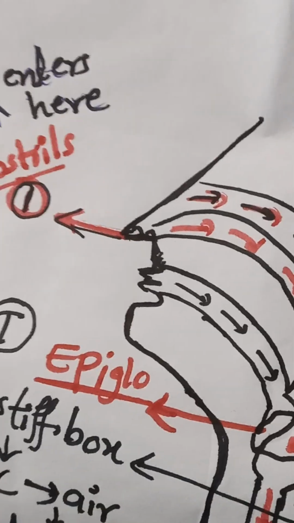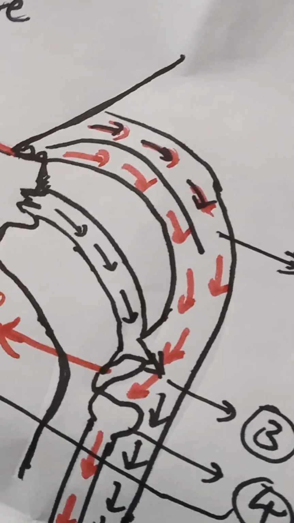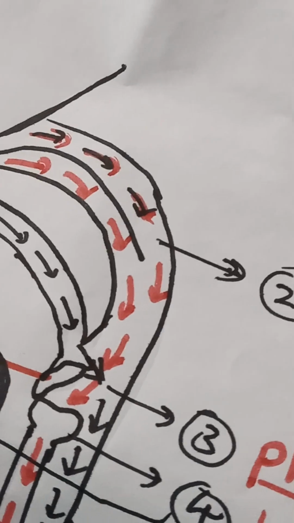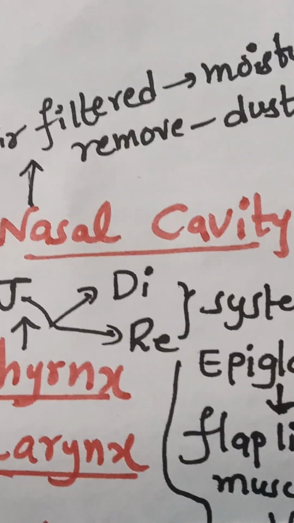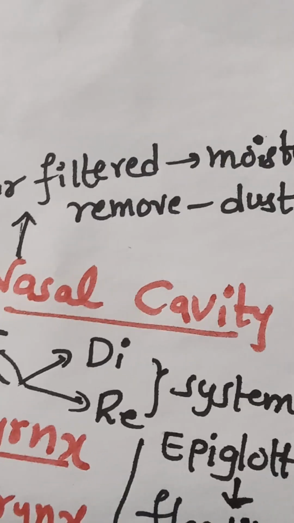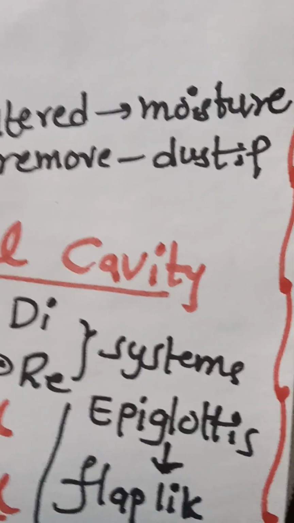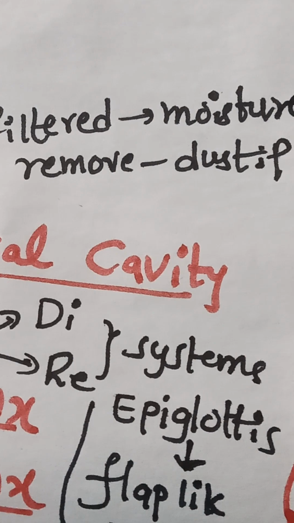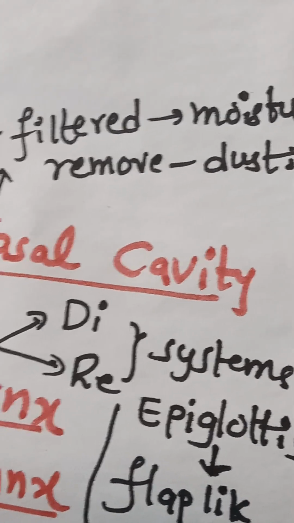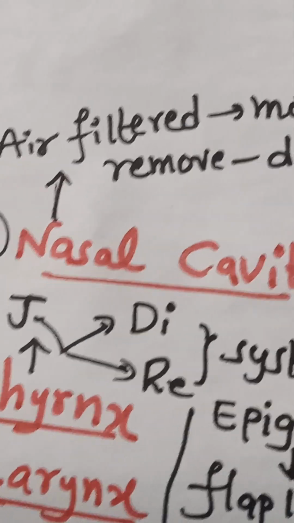So from the nostrils, the air then enters into the nasal cavities. Nasal cavities means the upper and lower arrows there, no? Those two parts are known as the nasal cavities. In the nasal cavities, the air is filtered through the moisture present in the nasal cavity, which removes the dust particles from the air. So here the air is partially filtered in the nasal cavity.